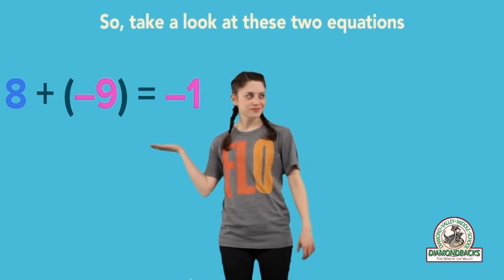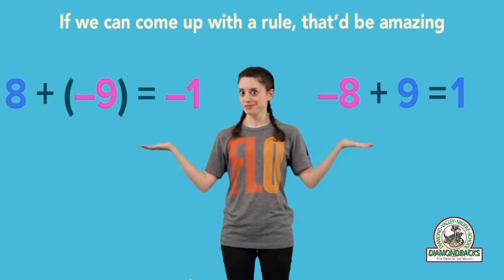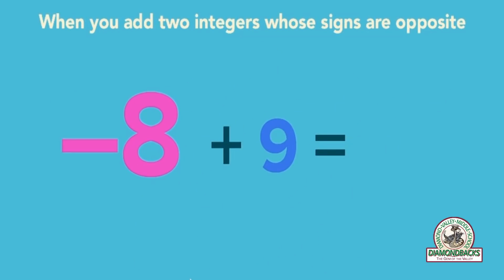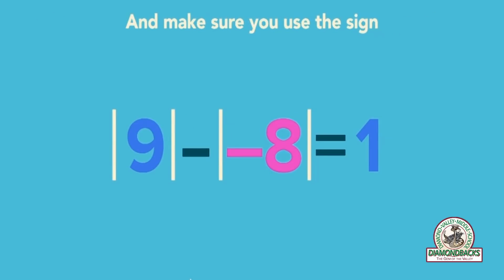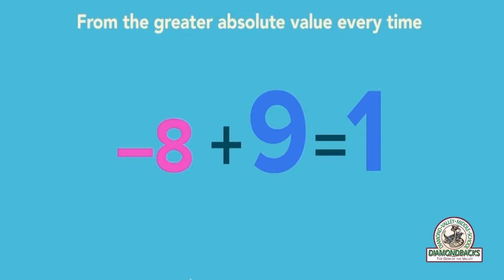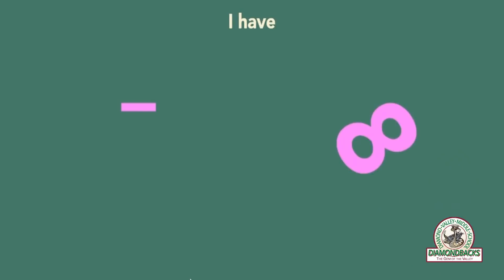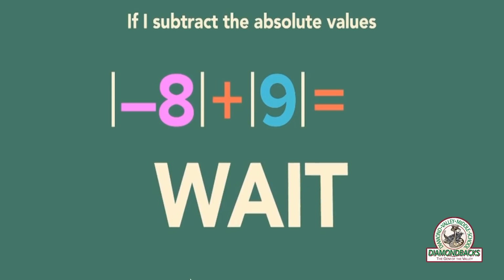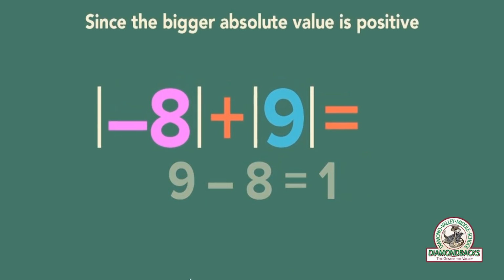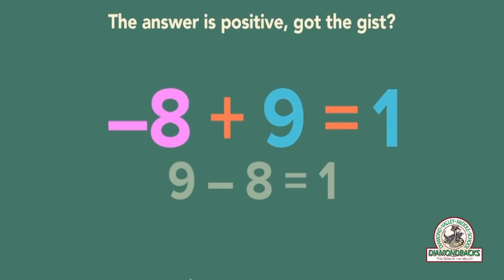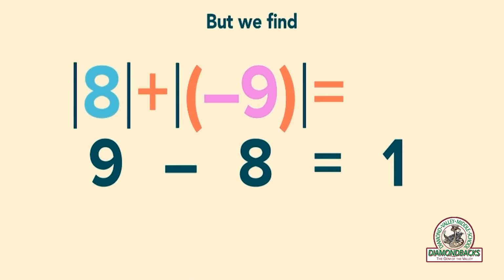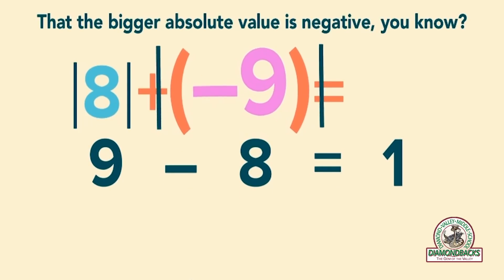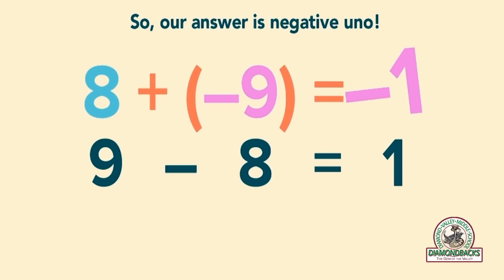So take a look at these two equations. If we can come up with the rule, that'd be amazing. When you add two integers whose signs are opposite, subtract their absolute values. You got the trick. And make sure you use the sign from the greater absolute value every time. I have -8 plus 9. If I subtract the absolute values, that's 9 minus 8. Since the bigger absolute value is positive, the answer is positive. We did 8 plus -9, that's 9 minus 8 equals 1, but we find that the bigger absolute value is negative, so our answer is -1.